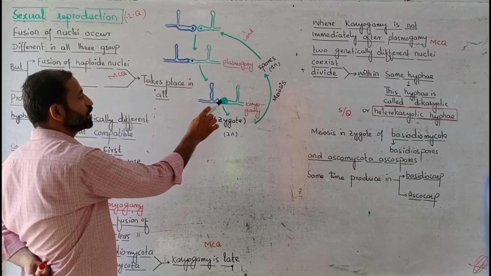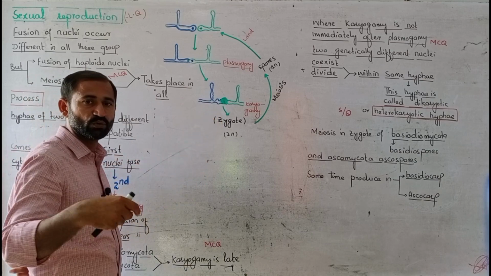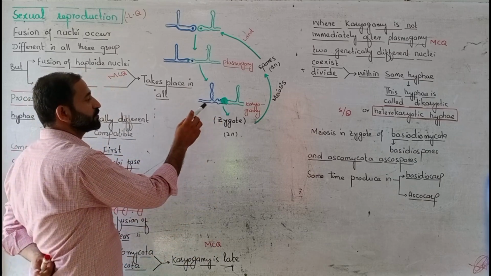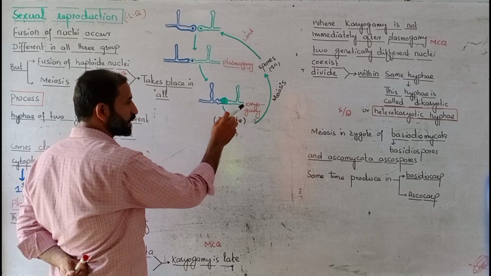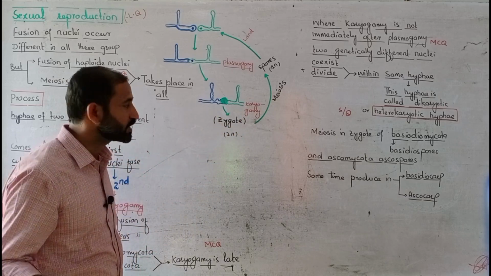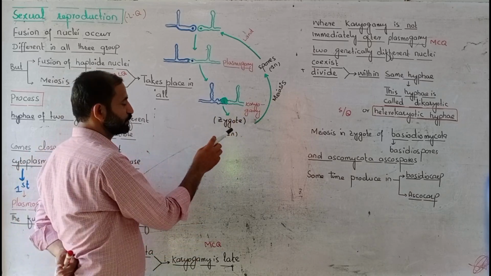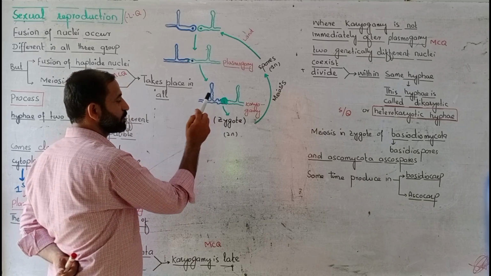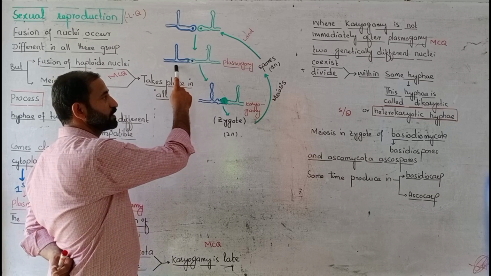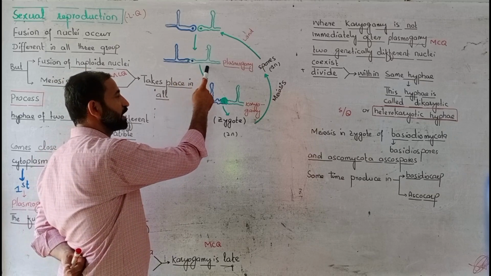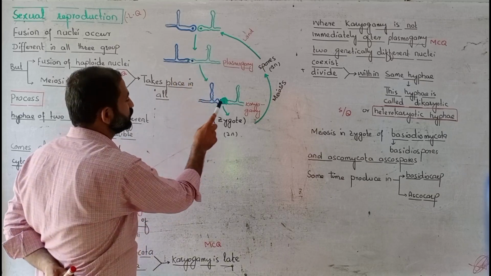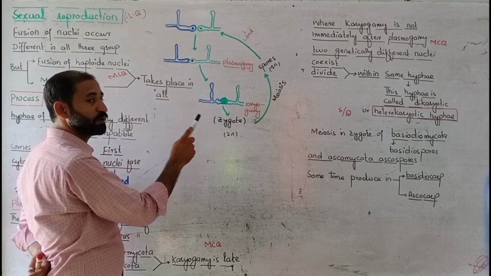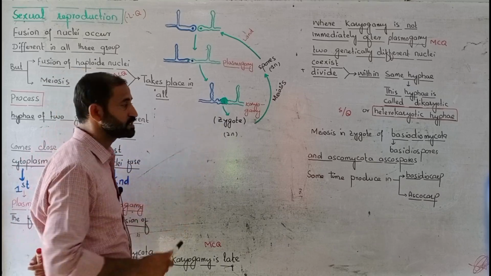After plasmogamy, their nuclei also fuse. When their nuclei fuse together, this process is known as karyogamy. Now the zygote is formed. The zygote is diploid. Why? This hyphae was haploid, and this hyphae was also carrying haploid nuclei. When these nuclei combine together, they form a diploid zygote.